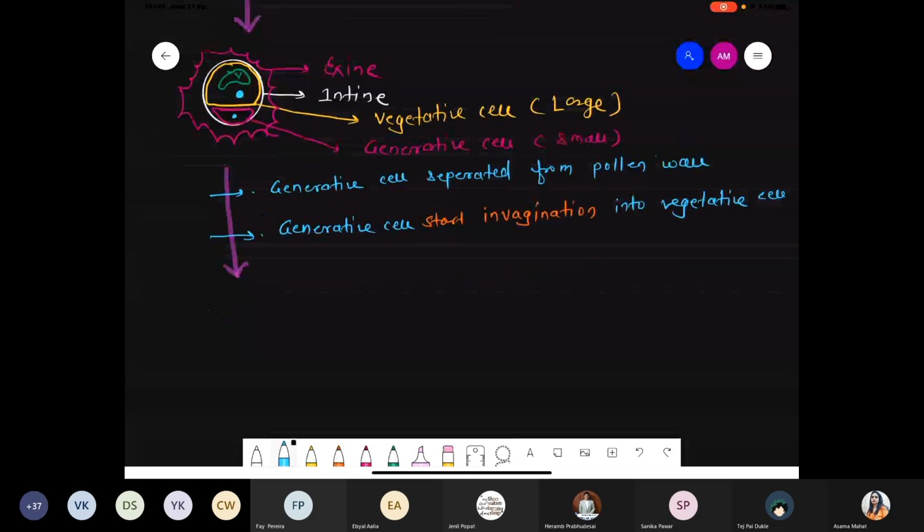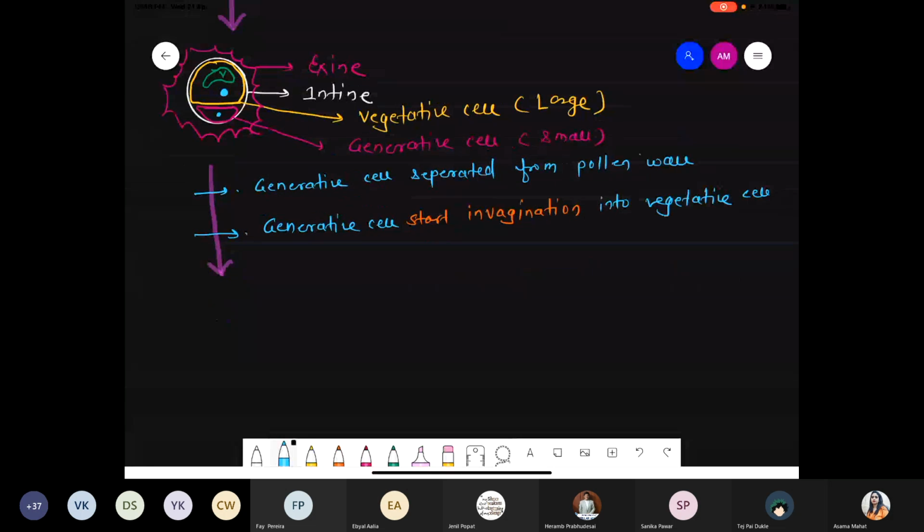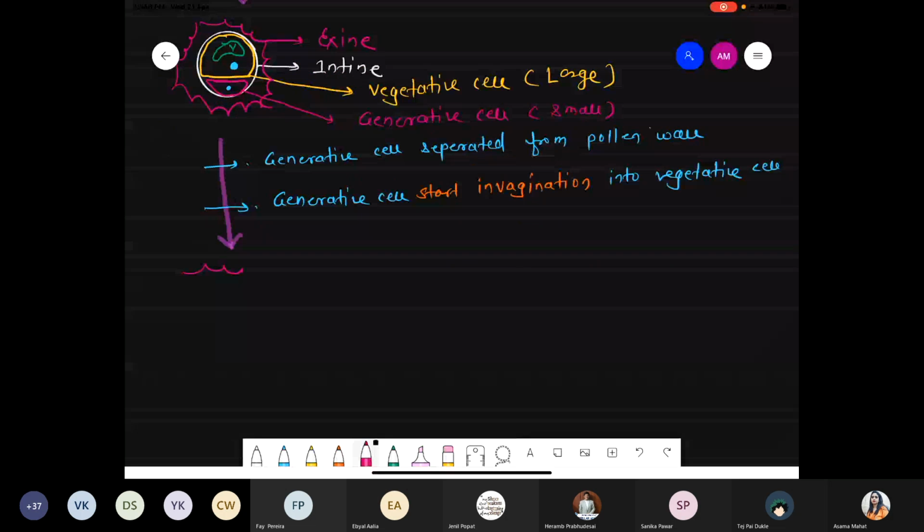So we try to draw a diagram for the same. Suppose this is the exine layer. Inside the exine layer there is the intine layer. Inside the intine layer, now what happened? Slowly, the vegetative cell shows the invagination like this.